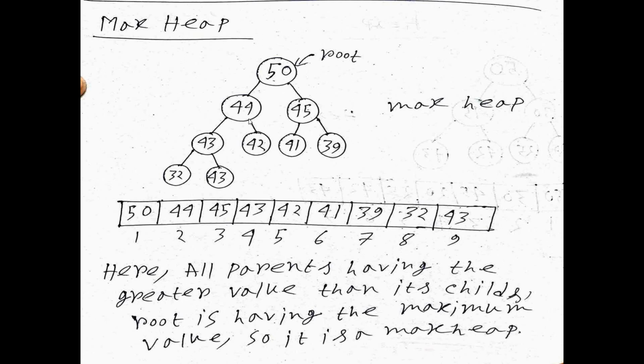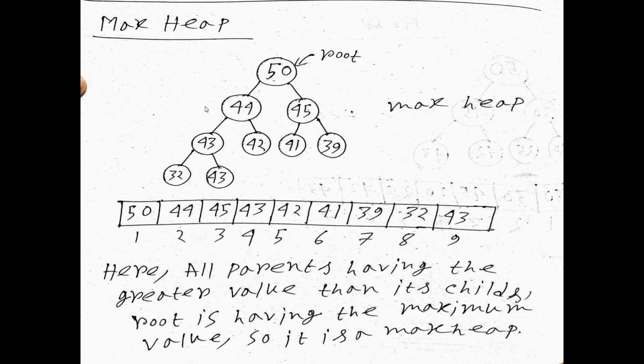The condition says that in a max heap, the parent node value must be greater than or equal to its child nodes. So here, 50 is greater than 44 and 45. That means the root, or parent, is greater than its left child and right child value. Yes, this is the max heap property successfully maintained.